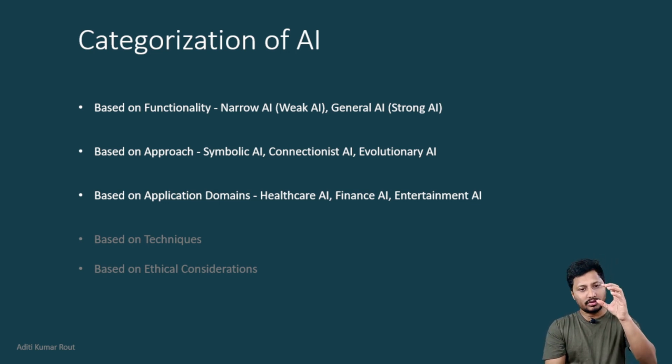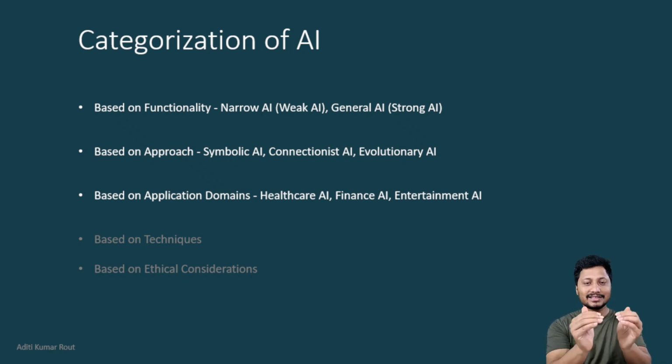So this is the main categorization based on approach, and it is specific to AI, not to generative AI. The last category is based on application domain. We are applying artificial intelligence in different domains: healthcare, finance, retail, and entertainment AI. Entertainment AI is a very popular concept here because it is related to generative AI, so I explicitly added it.